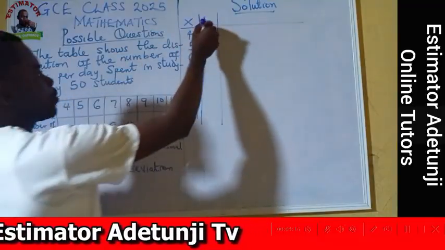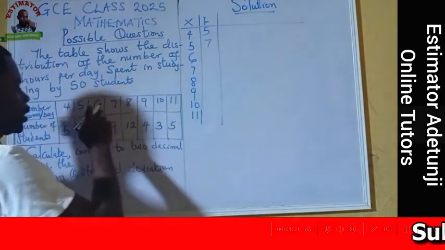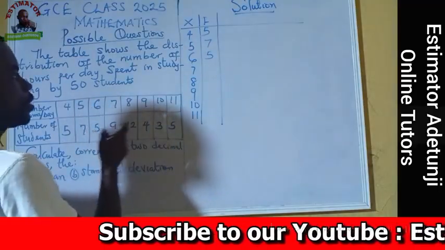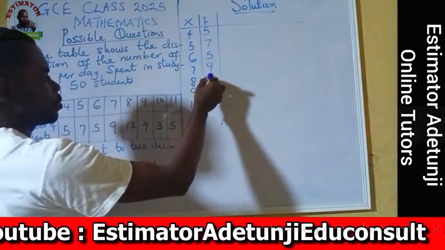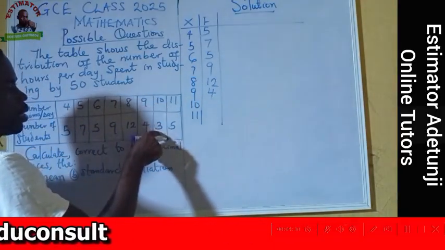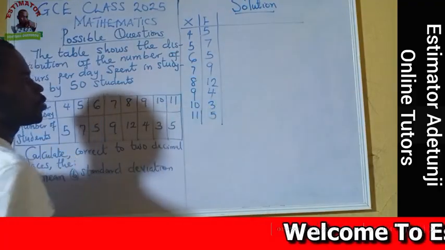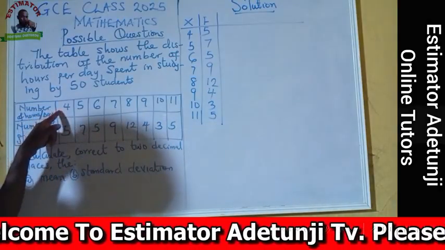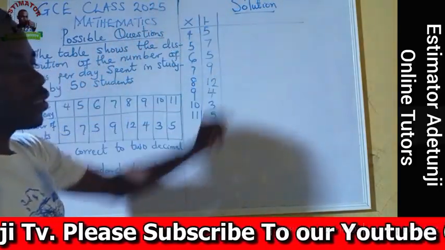4 appears 5 times. 5 appears 7 times. 6 appears 5 times. 7 appears 9 times. 8 appears 12 times. 9 appears 4 times. 10 appears 3 times. Lastly, 11 appears 5 times. Now we have our frequency table, because what we have as a table in the question, we have also represented in the form of our table to solve the problem.